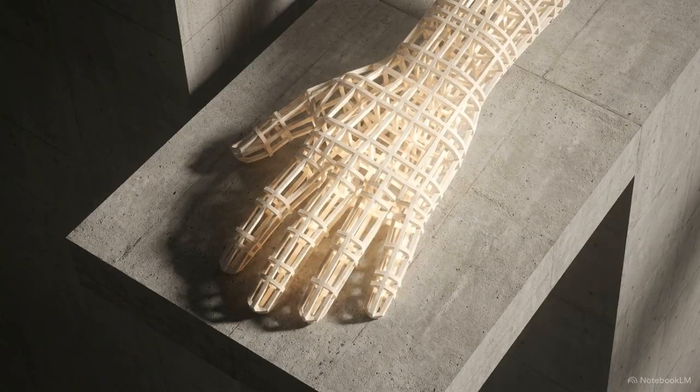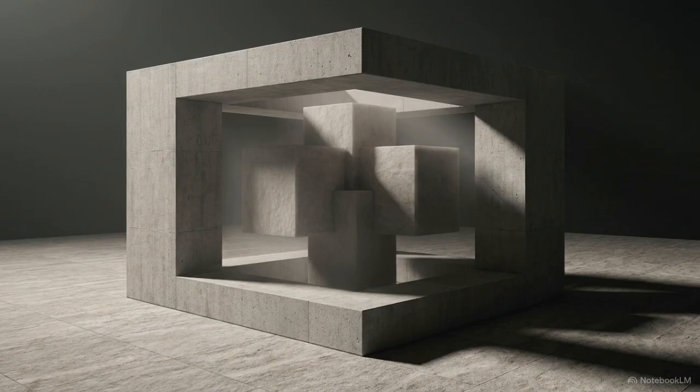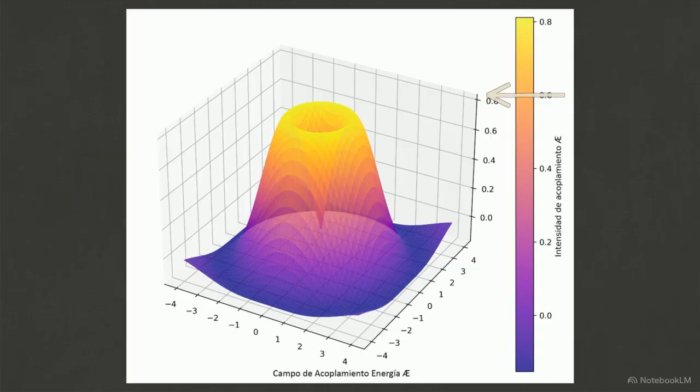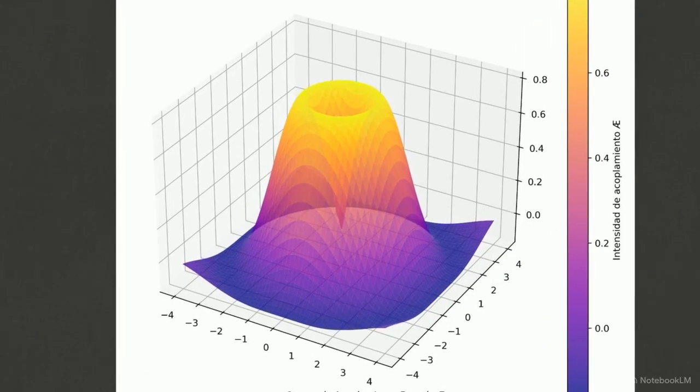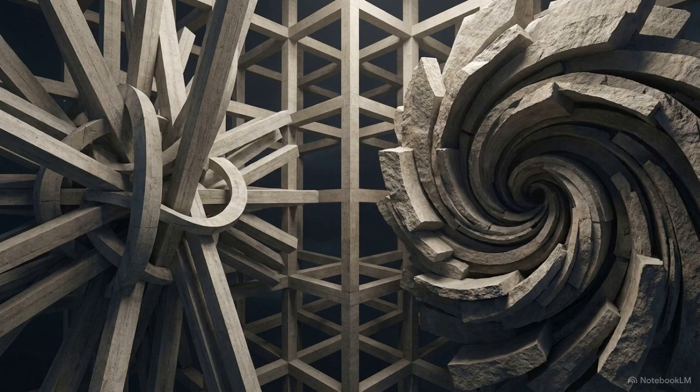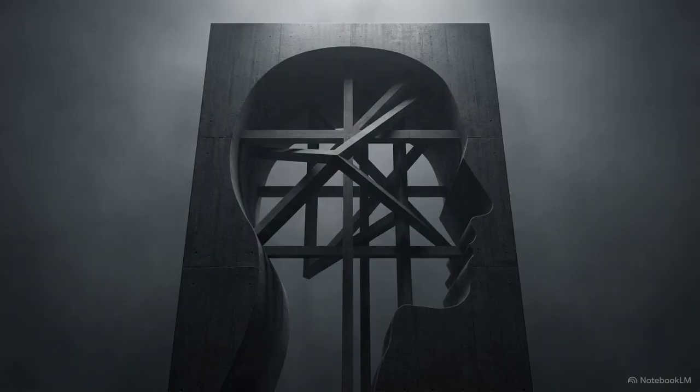This forces a total reevaluation of reality. Matter does not sit inside this temporal framework like toys resting inside a box. Looking at this 3D surface plot, we see the intensity of coupling energy. What we measure as mass and physical energy are localized manifestations of curvature and dynamics emerging directly from the geometry of the field. From a single quark to a supermassive galaxy, the entire physical universe is simply the geometry of time expressing itself.